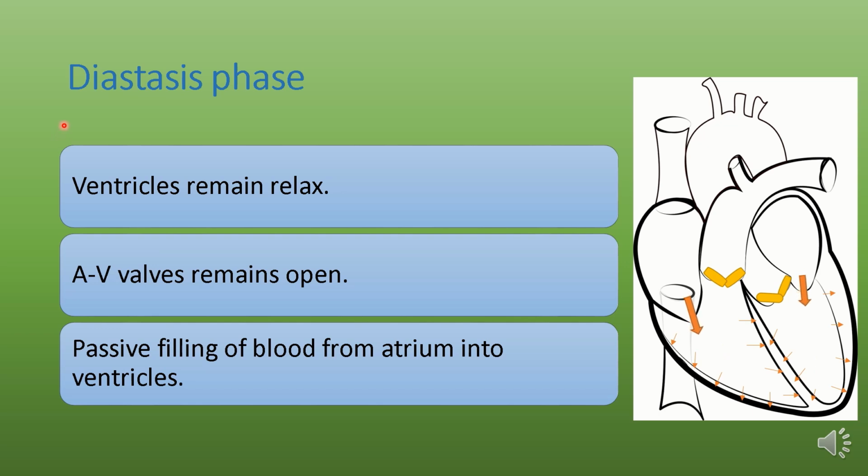Diastasis phase. In this phase, ventricles remain relaxed, AV valves are open, and venous return into the atrium directly falls into the ventricle. Semilunar valves remain closed.